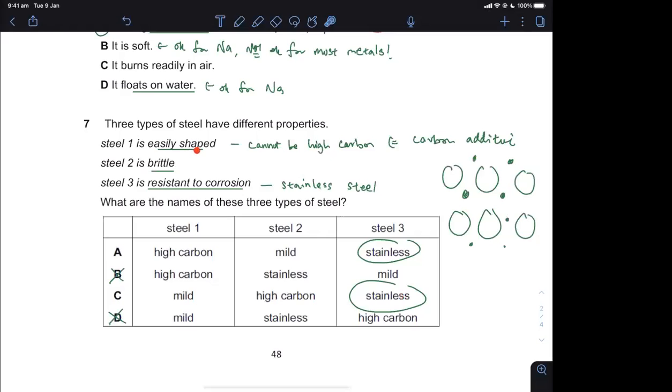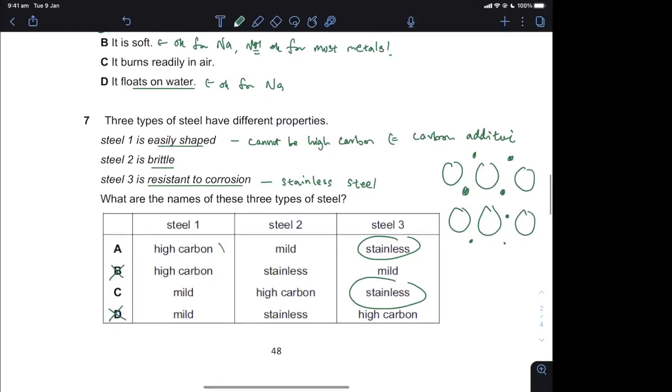So high carbon cannot be for number one. You want to allow the iron atoms to easily move around, because when you have foreign atoms, it makes it harder to move around. So it cannot be high carbon, it has to be mild, which means high carbon is the one that's brittle, which means C is the answer. So despite me not having the best knowledge of all with these kinds of questions, with this particular question, I can still do it if I think very hard about it.